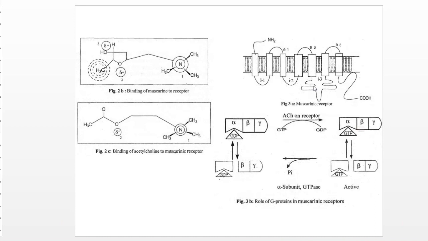The loops are hydrophilic in nature, and the N terminus is extracellular and the C terminus is intracellular. This is the intracellular side, and this is the extracellular side. The aspartic acid, then threonine, then tyrosine form a binding pocket for the muscarinic receptor.